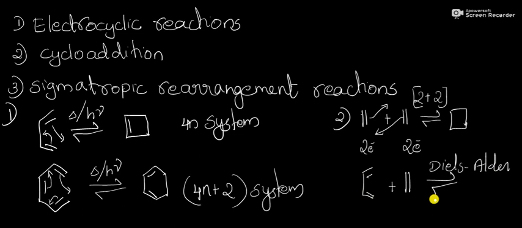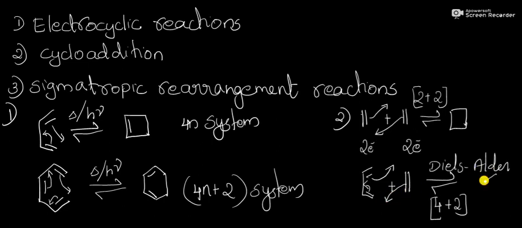That is a 4 plus 2 cycloaddition reaction. Here this is our diene and this is called dienophile. Diene component and dienophile react together to form a cyclic product. This double bond will shift to this bond, and this bond will shift to this carbon, and this double bond will shift to this carbon.